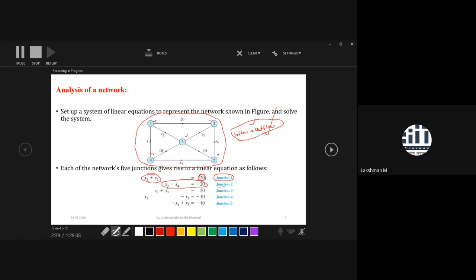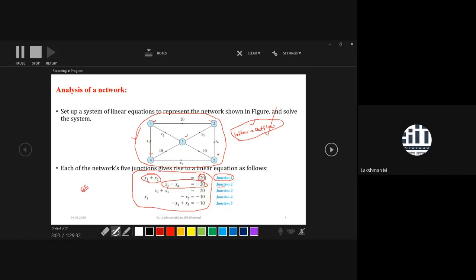So now forget about this network. You just consider this system of equations, and you would like to solve it. So what is the procedure? What kind of tool do you have? You have the Gaussian elimination method. So just apply the Gaussian elimination method in order to solve this system of equations.